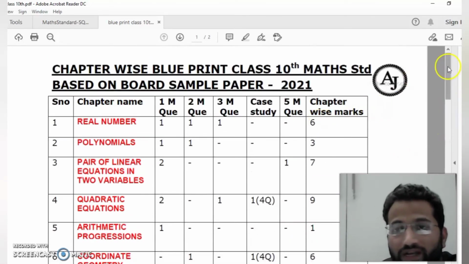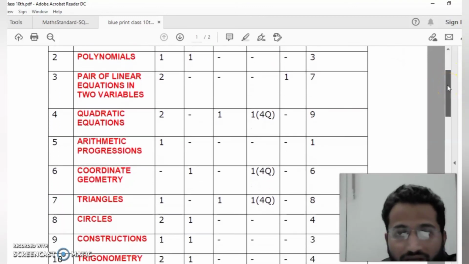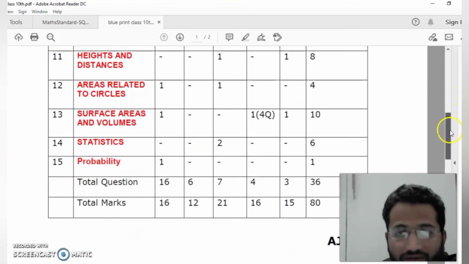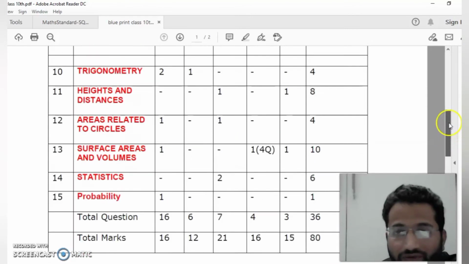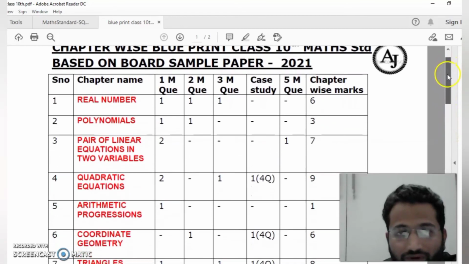Okay, you can pause and write down, or I will upload it on Google Drive and give you the link in the description, so you can download this blueprint directly. Okay, you can see each and everything. I'll take you slowly.